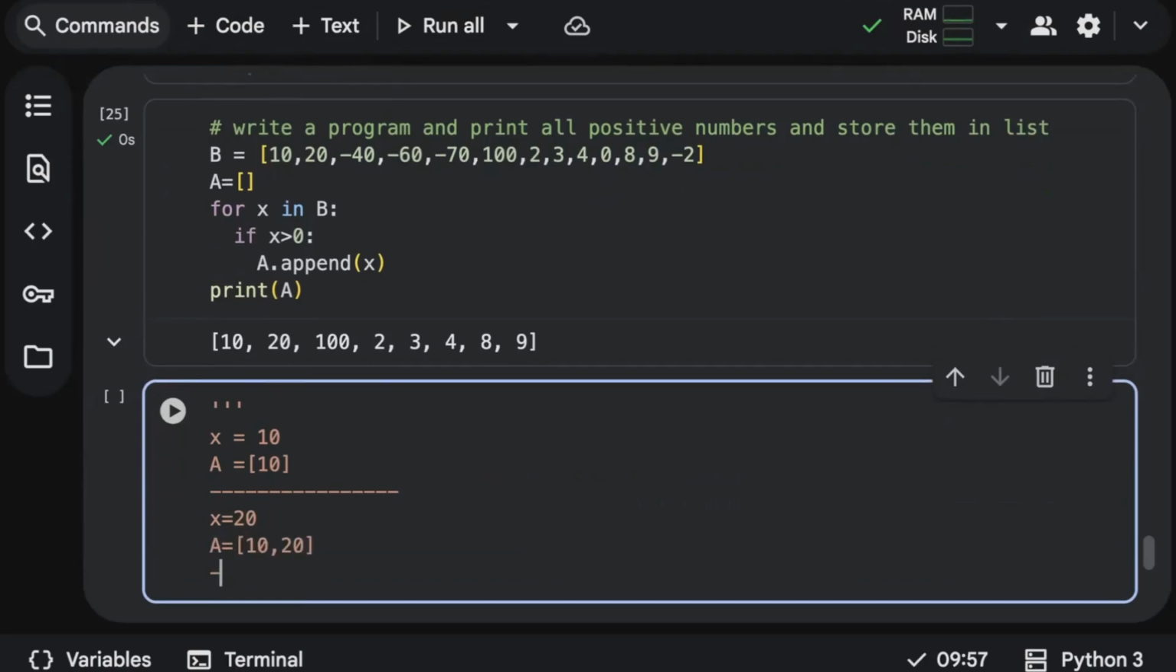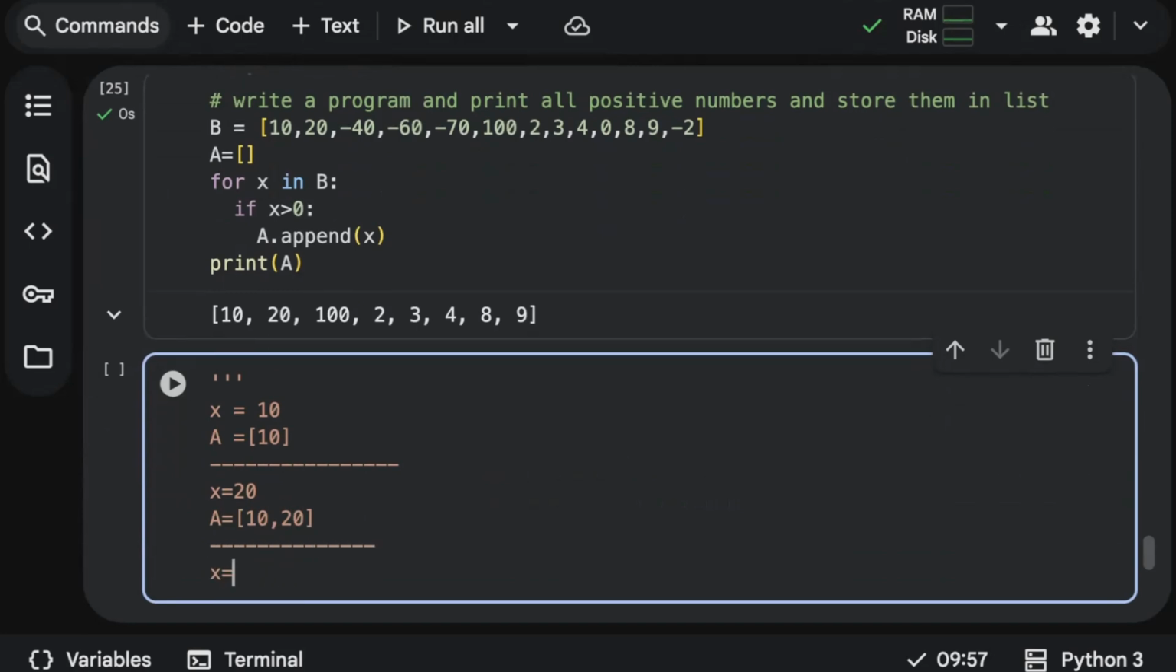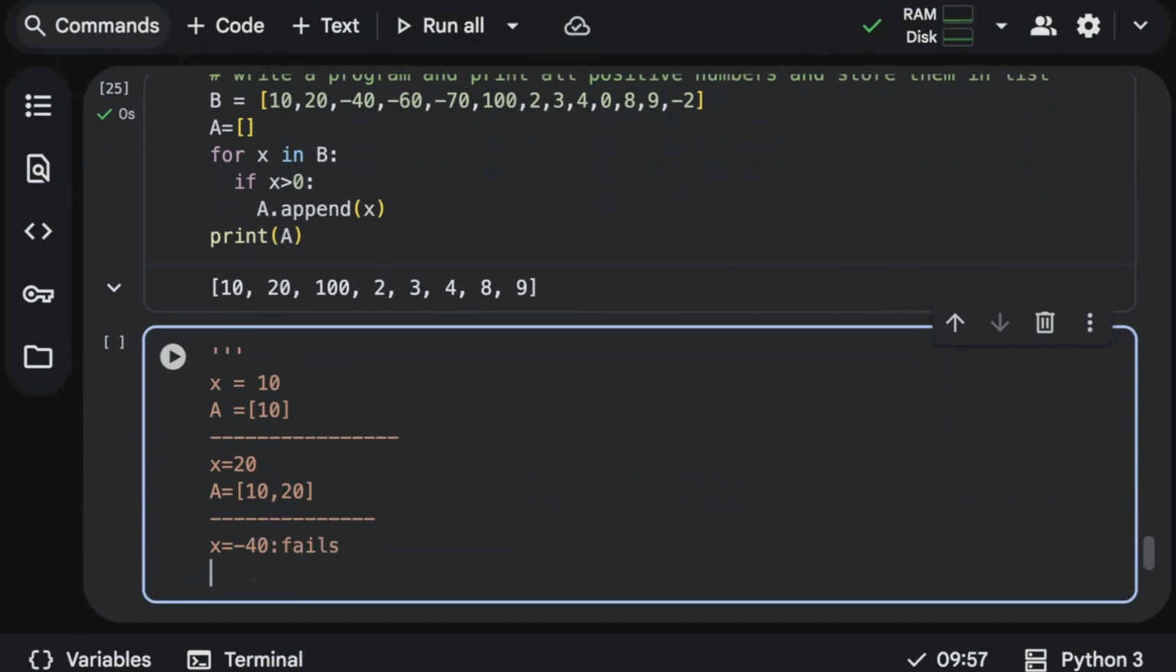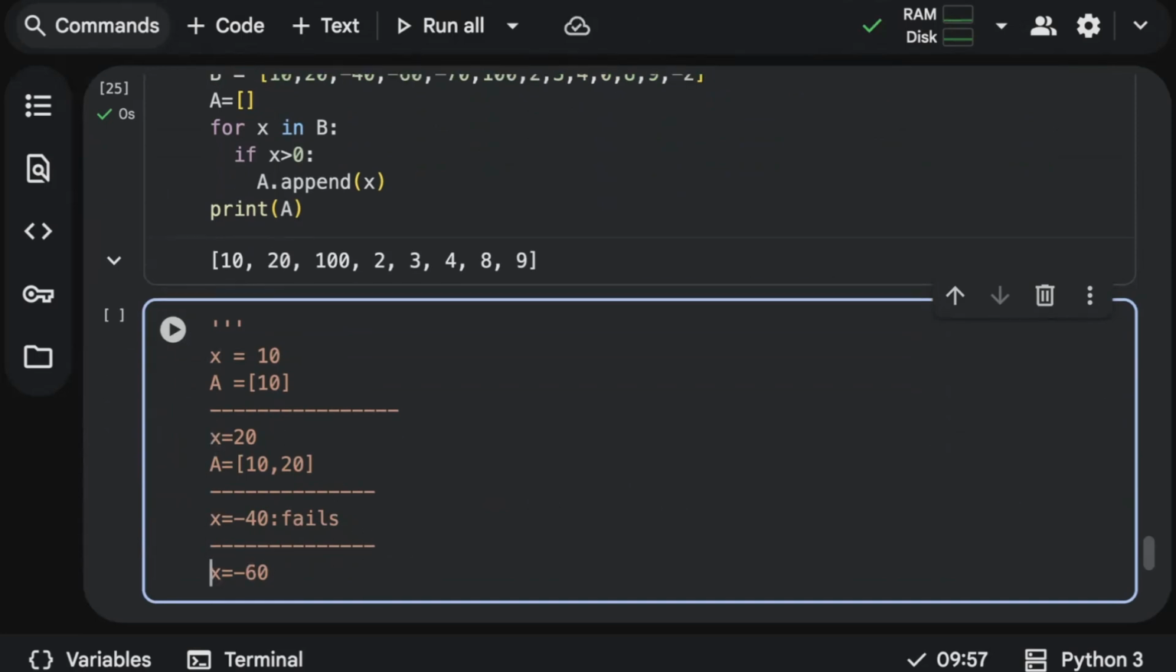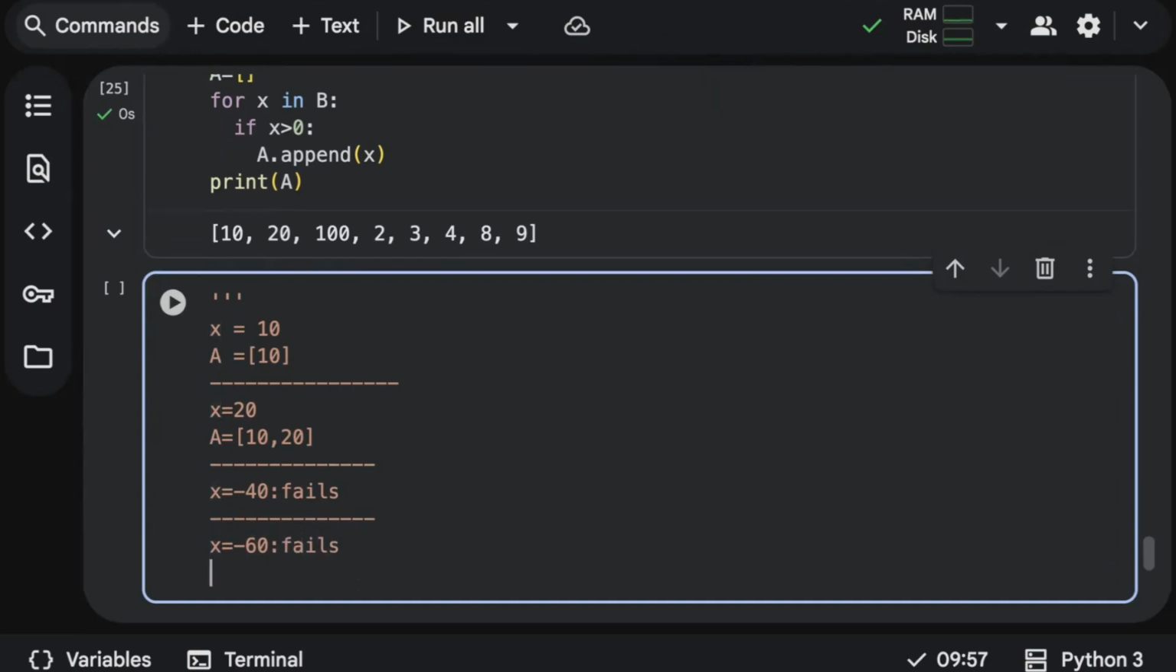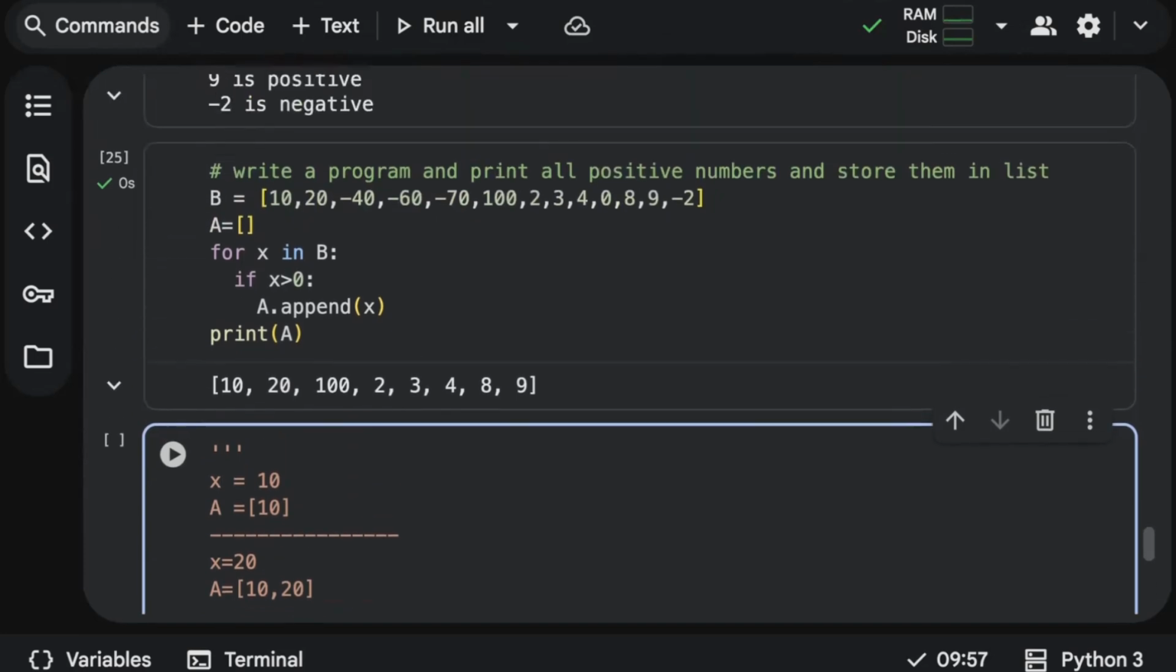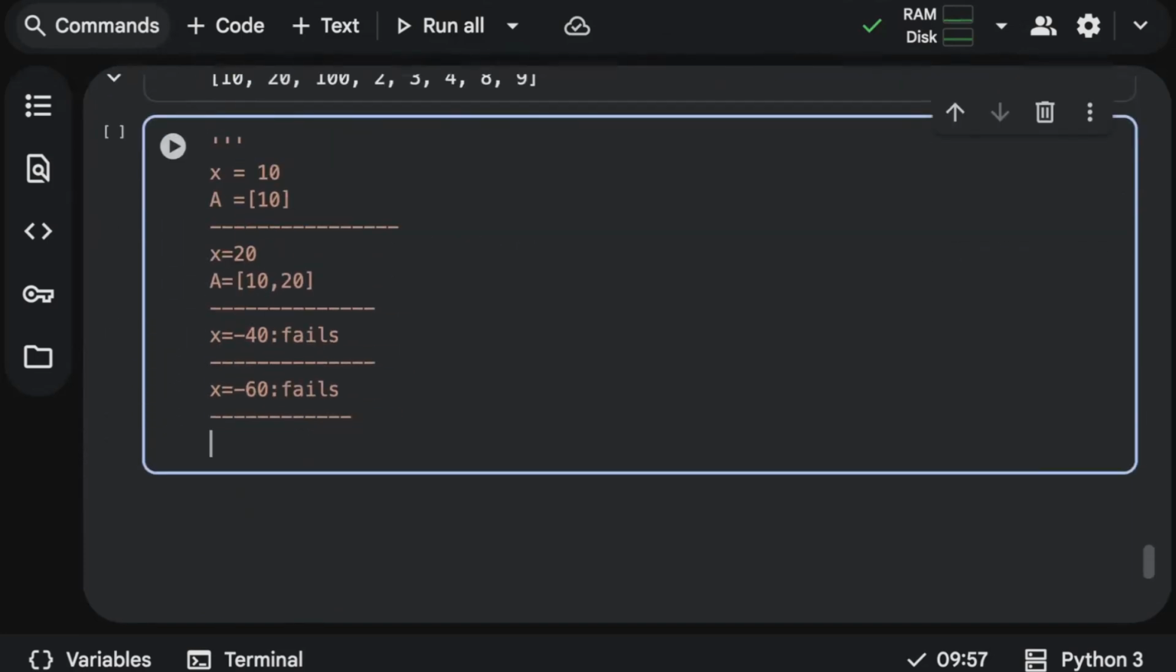Okay, done. What happens with the third iteration? Third iteration, x is equal to minus 40, which is a negative number. Your condition fails. Condition fails means we move to the next value, that is, x is minus 16. Again, the condition is going to fail here. Similarly, next one, you can see minus 70. Even for minus 70, the condition will fail.